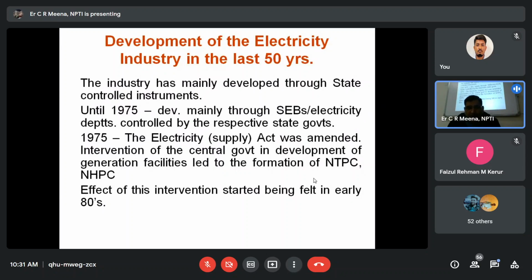Until 75, development was mainly through state electricity boards and electricity departments controlled by the respective state governments. After 75, the Electricity Act was amended. Intervention of the central government in development of generation facilities led to the formation of NTPC, NHPC and Power Grid.